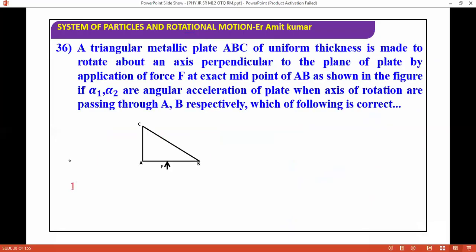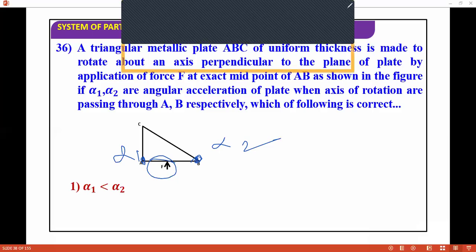We have a triangular metallic plate ABC of uniform thickness, made to rotate about an axis perpendicular to the plane of the plate by application of force F. You can see the direction of force. I'm putting the force over here, at the midpoint of AB, as shown in the figure. If alpha 1 and alpha 2 are the angular accelerations of the plate when the axis of rotation passes through A and B respectively. If the axis of rotation is A, then the angular acceleration is alpha 1, and when the axis of rotation passes through B, then the angular acceleration is alpha 2. Which of the following is correct?